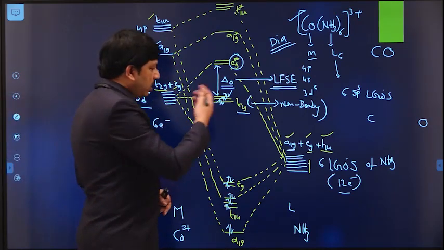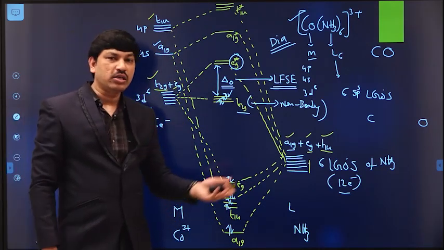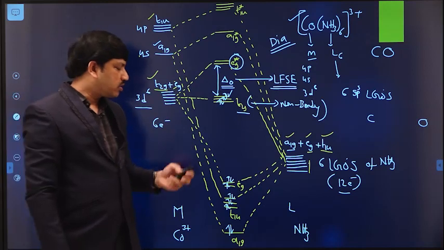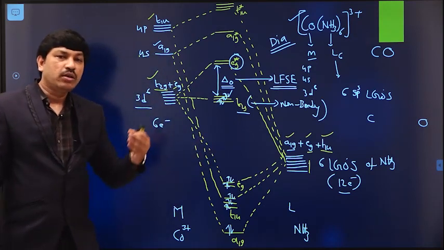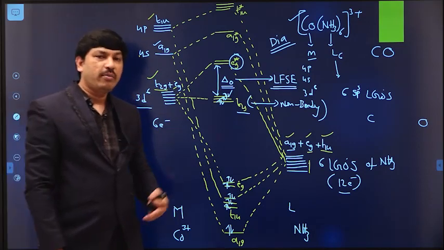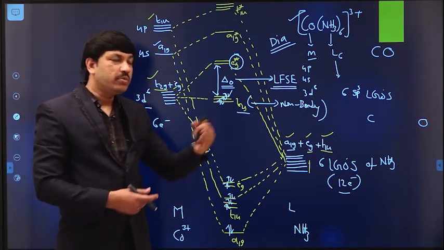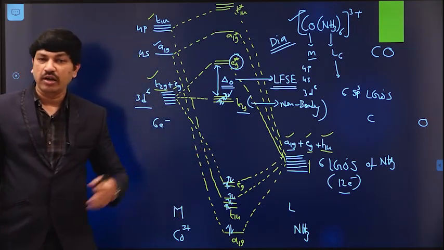So in the chemical bonding concept, we discussed several points, like what crystal field theory is, its main postulates, how to form octahedral and tetrahedral metal complexes, what high spin and low spin complexes are, and the splitting of d orbitals in octahedral and tetrahedral complexes.